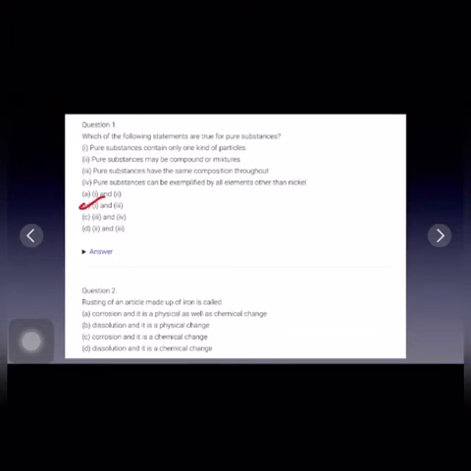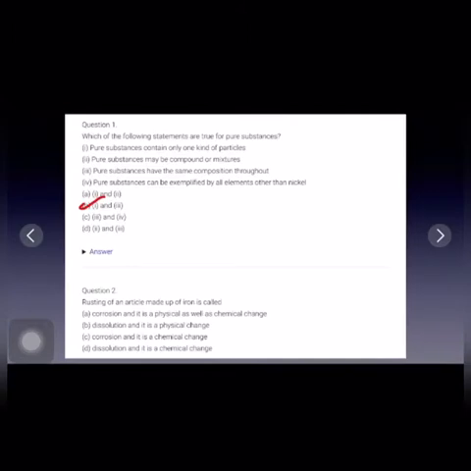That is, the first and third points: pure substances contain only one kind of particles and pure substances have the same composition throughout. So these two options are correct. So B is the correct answer. Pure substances may be compound or mixtures. This is also incorrect. Pure substances can't be mixtures, and pure substances can be exemplified by all elements other than nickel. This is also incorrect.